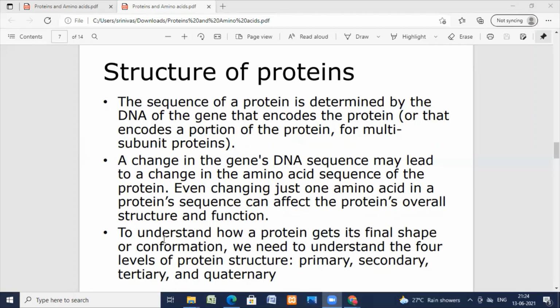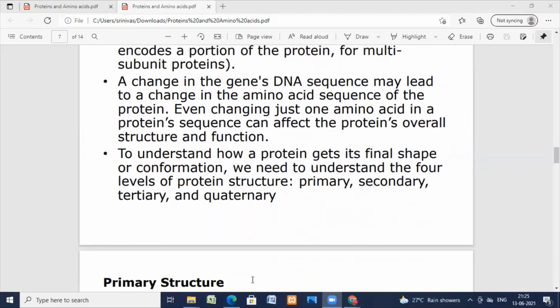To understand how a protein gets its final shape or conformation, we need to understand the 4 levels of protein structure. That is primary structure, secondary structure, tertiary and quaternary structure. Now we'll see in detail what a primary structure is.